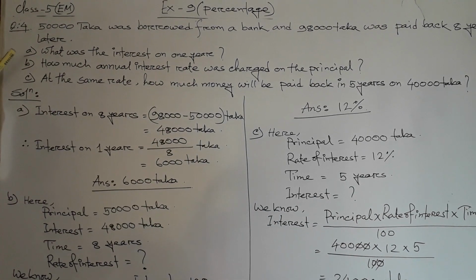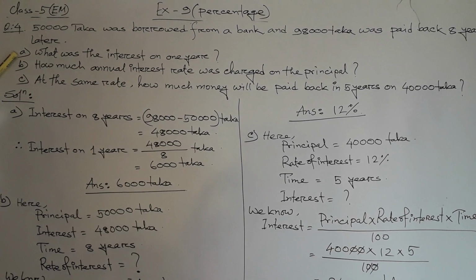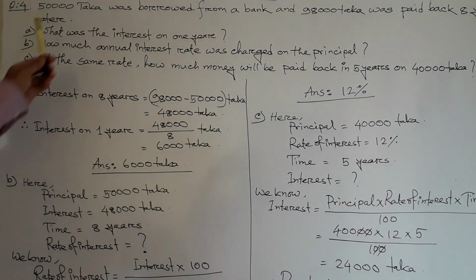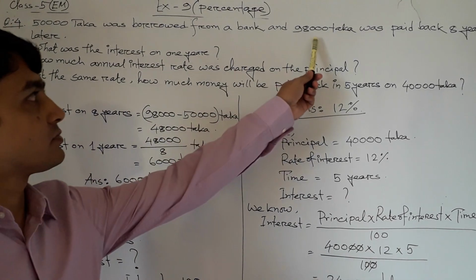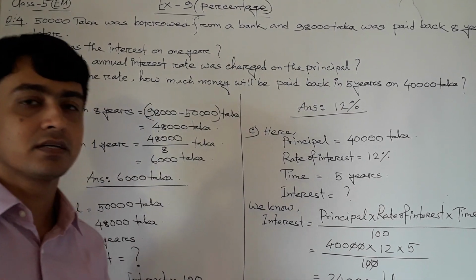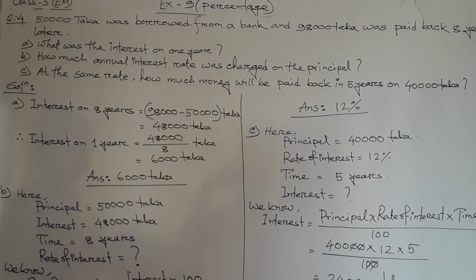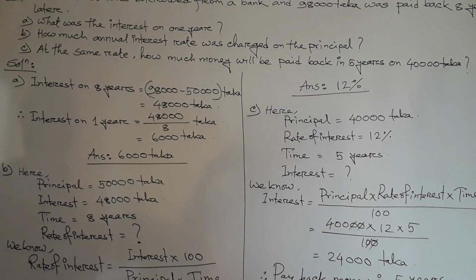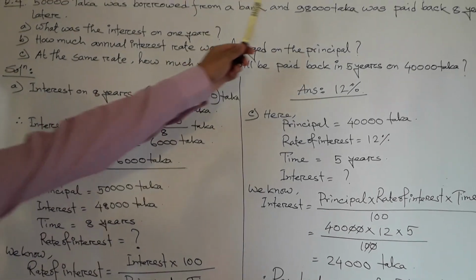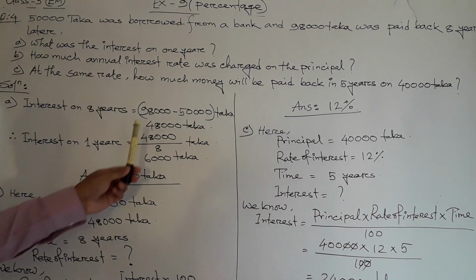At first, we solved the question number A. What was the interest on 1 year? Now, 50,000 taka borrowed, that is the principal, and 98,000 taka was paid back in 8 years. That is the amount. So, if we find the interest on 8 years, now amount minus principal.